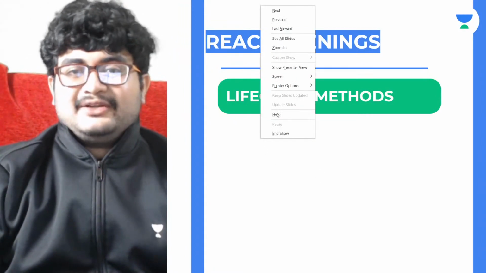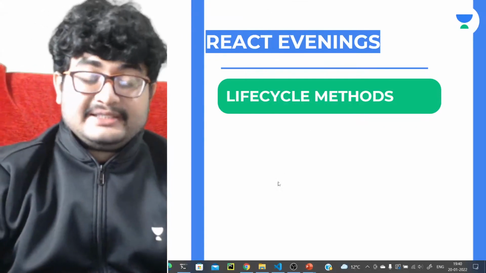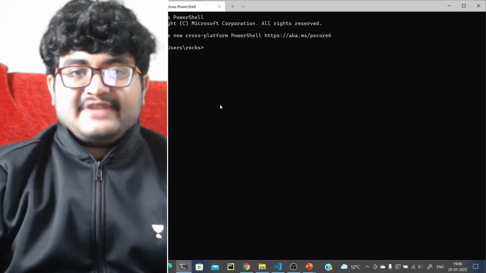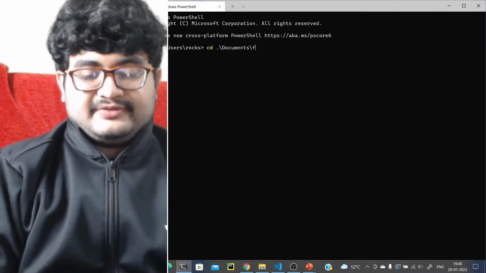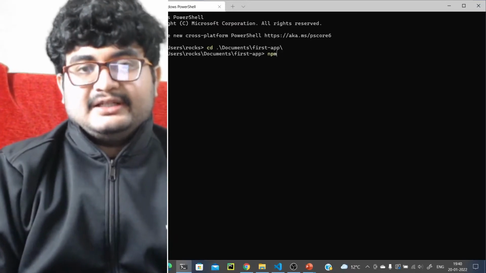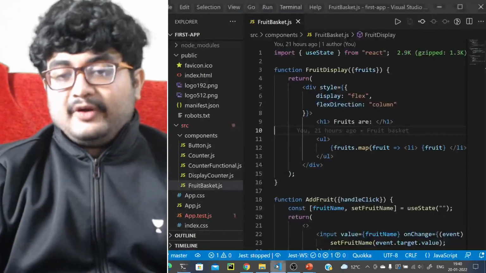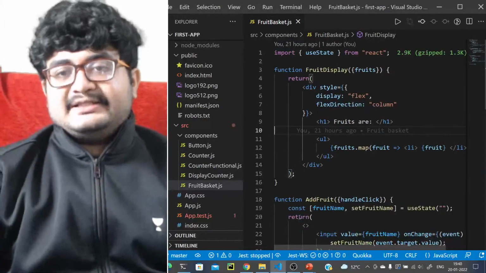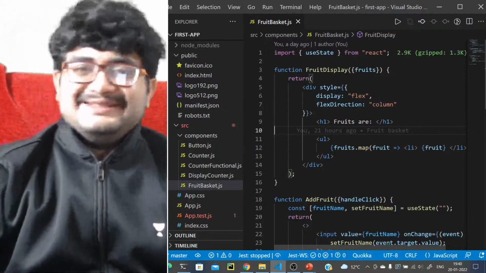Let's focus on today's agenda. We'll be talking about lifecycle methods. But before we talk about lifecycle methods, let me quickly go to the documents first app. Let me do npm start quickly to start our development server.